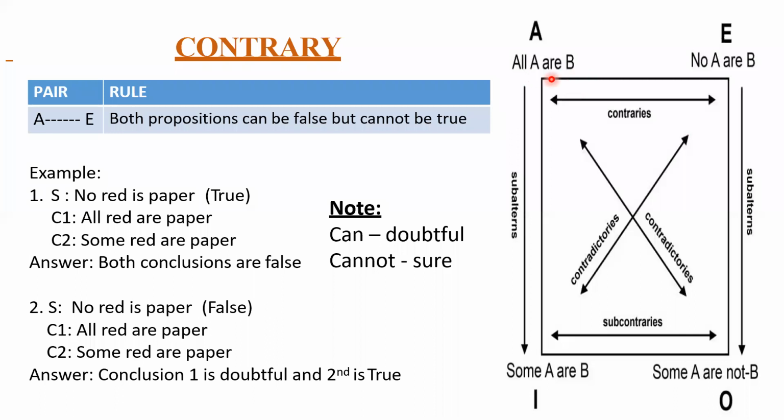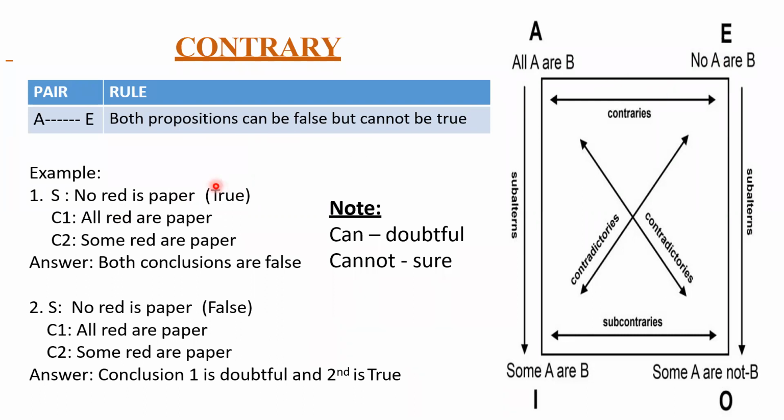The relationship between A and E is called, sorry, contrary. The relationship between all and no is called the contrary statement. The rule says both statements can be false. So whatever two statements are given, they can be false, but both cannot be true. Both cannot be true means if one is true, the other must be false. See example number one. No red is paper. Where is no? No is here. All red are paper. All is here. So both are coming under the contrary statement.